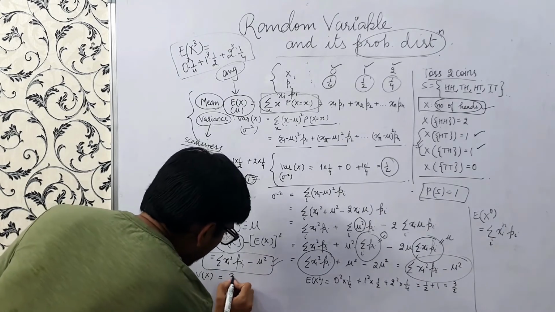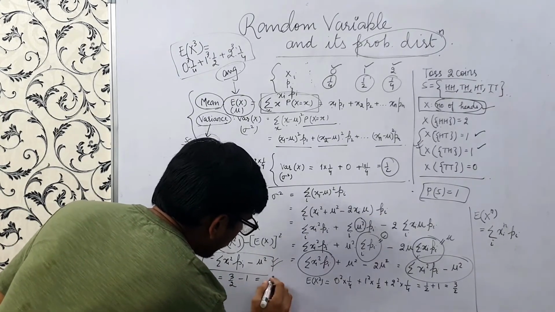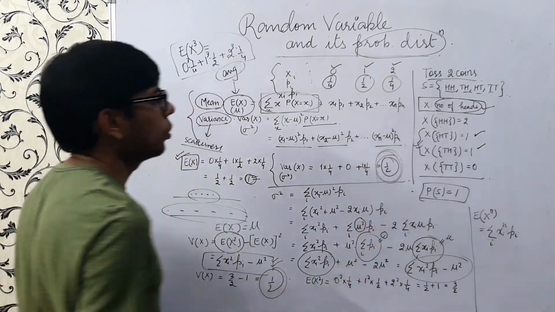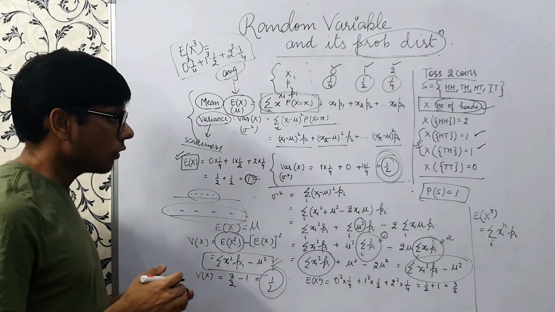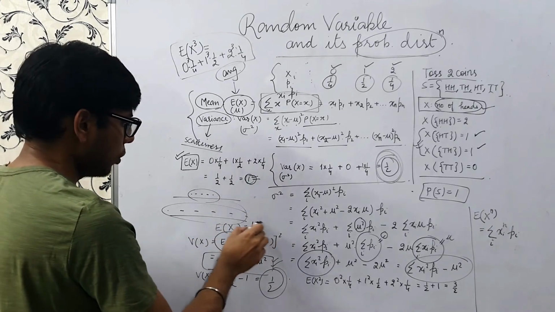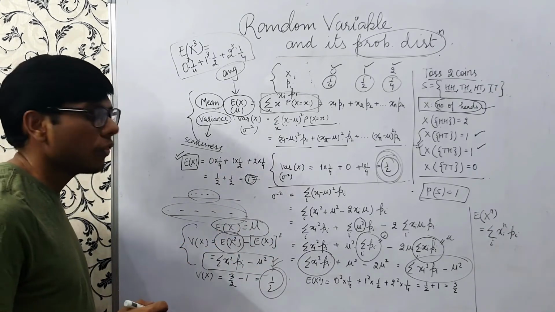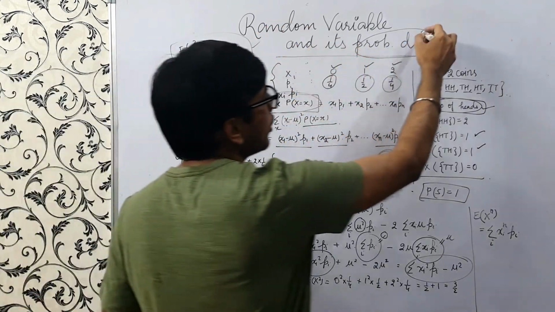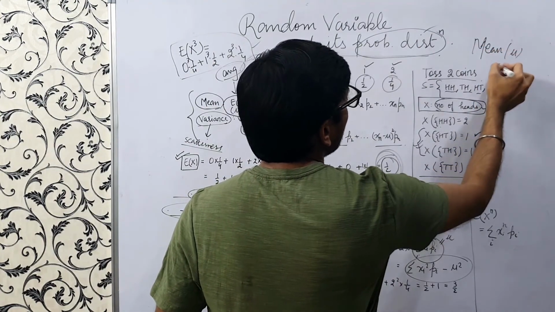So this is 3 by 2 minus 1, which is 1 by 2. And earlier also we got 1 by 2, right? So hope you have understood this formula for the variance. Just remember, E of x is mu and variance of x is E of x square minus (E of x) whole square. So hope you have understood the random variable, its probability distribution, mean mu and variance sigma square.